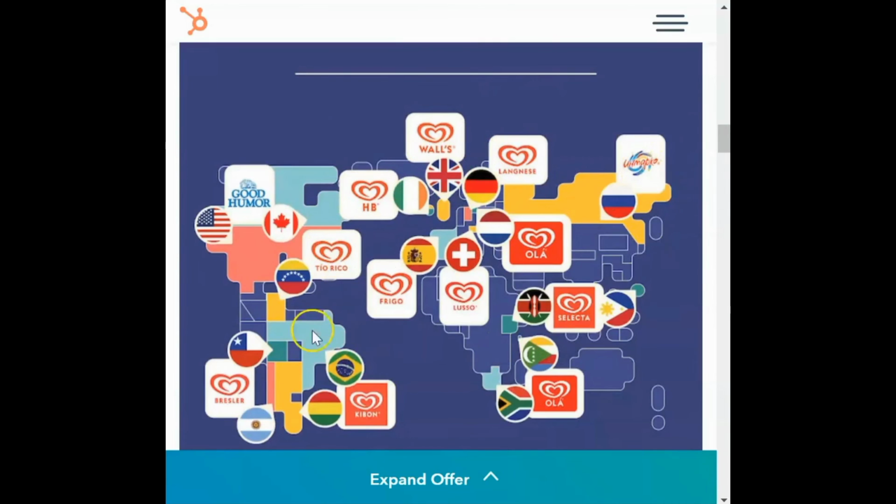I mean, the same heart logo here, but except for Russia. A good reason for that would be, let's say, Quality Walls would have wanted to go to Russia, but they would be having this particular company in Russia, which is pretty much well established. So what they might have done is they might have acquired that entire company, and they might have decided to keep that logo. A good example for that is Thumbs Up in India.